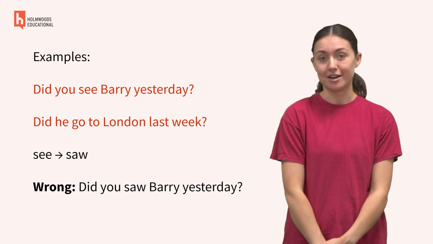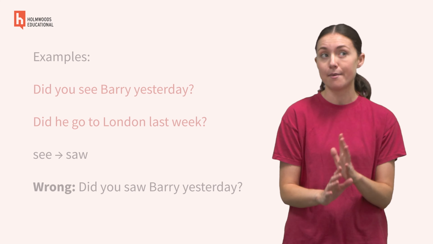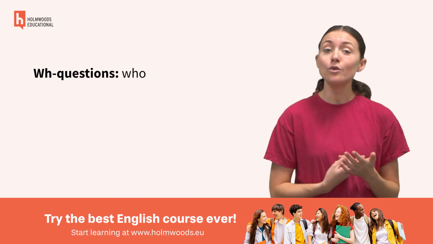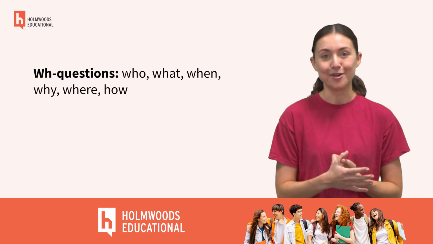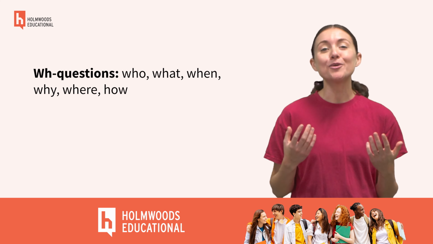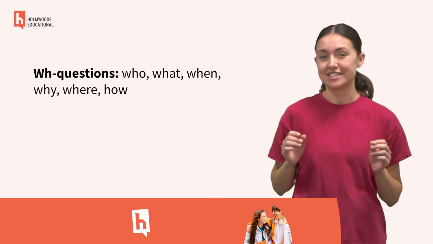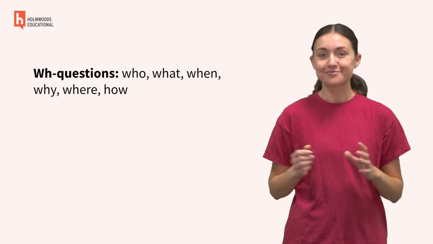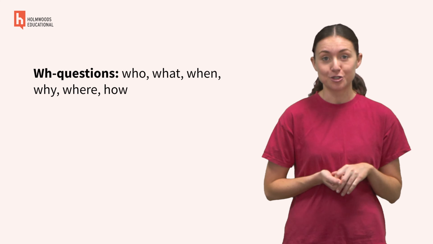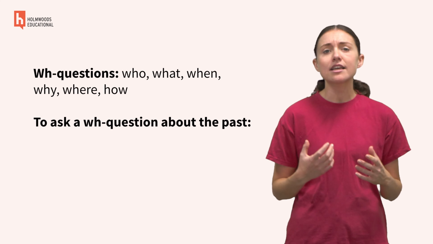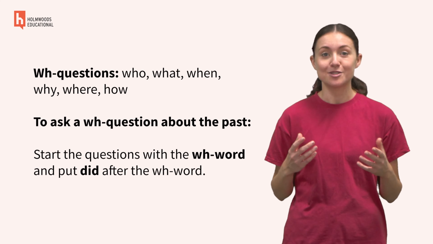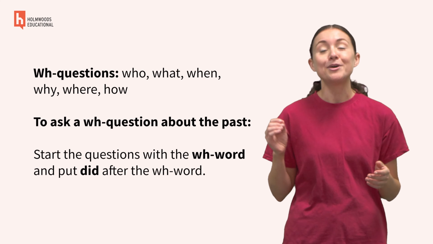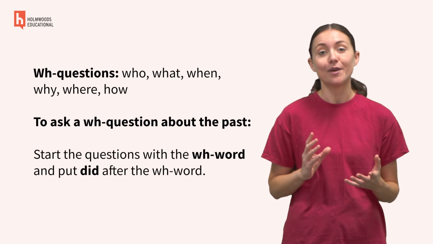Questions about the past can also start with some other words. These are who, what, when, why, where, how. You already know about questions that start with these words. They are called WH questions. To ask a WH question about the past, you start the question with the WH word and put did after the WH word.